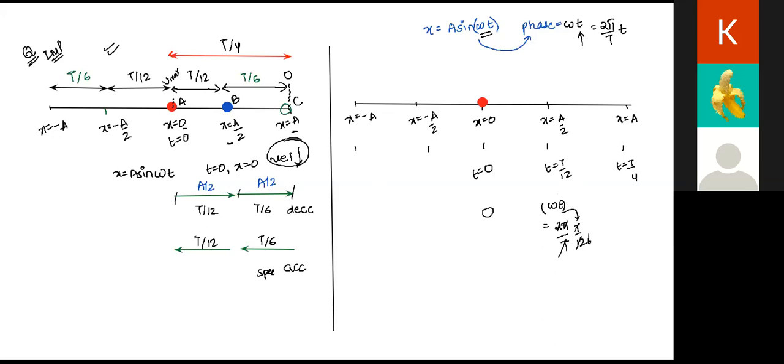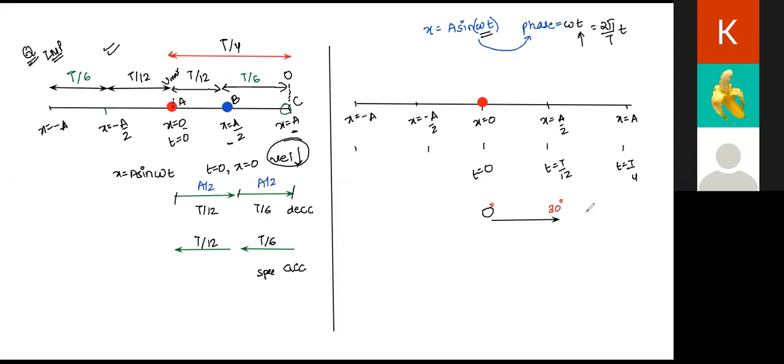Very good. And what is pi by 6? 30 degree. So what does this mean? When the particle goes from the center position to x equal to A by 2, the phase increases by how much amount? 30 degree. Initially it was 0 degree, then it became 30 degree.